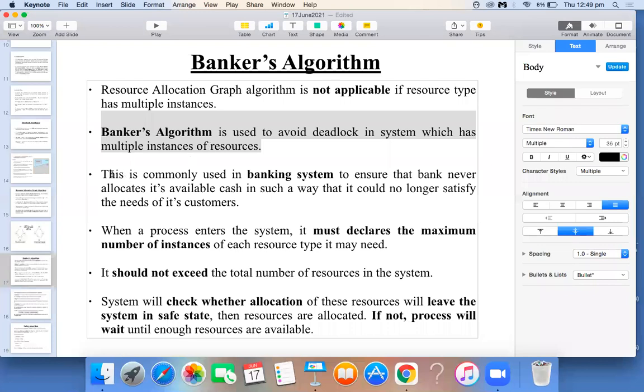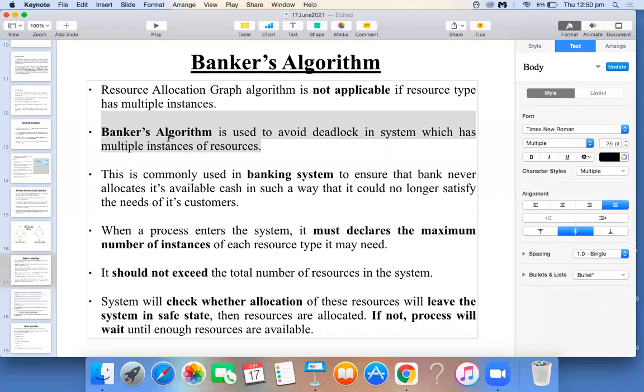Now why Banker's algorithm, and why is the name given? This kind of algorithm was usually used in banking systems. Your bank will be continuously predicting: if I give the available money to the customers, am I able to satisfy the cash requirement of all my customers? The bank has to predict that, right? So there Banker's algorithm was used. That's why the same name is given here.